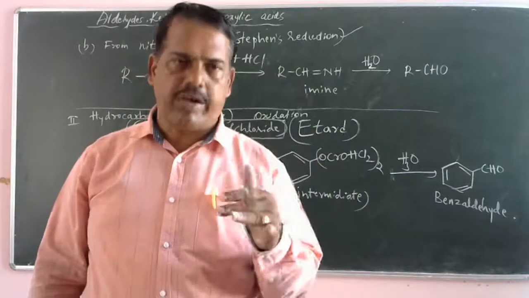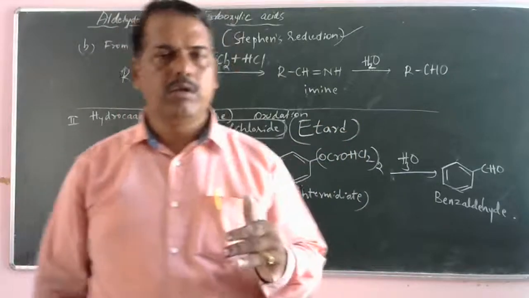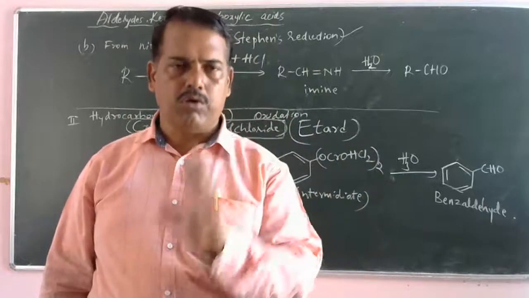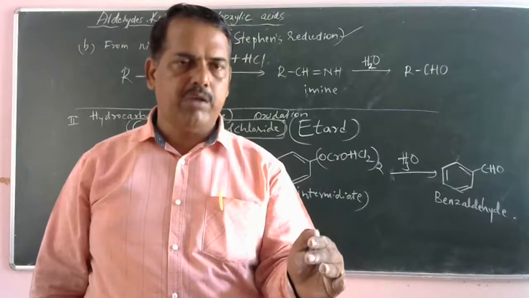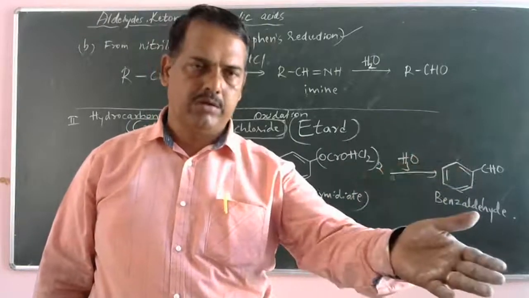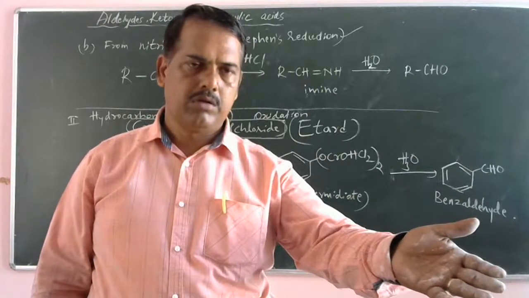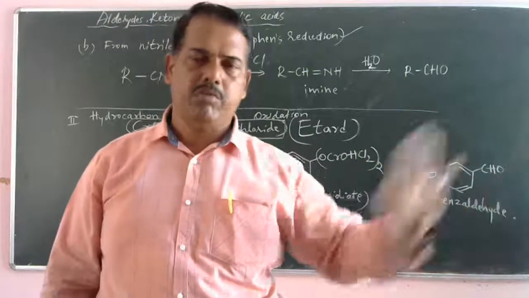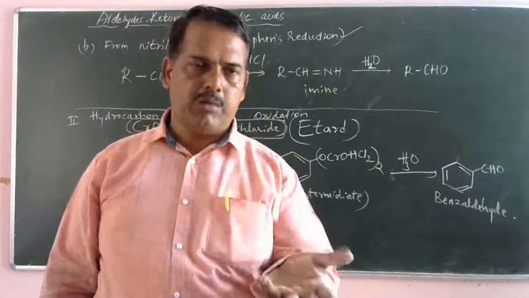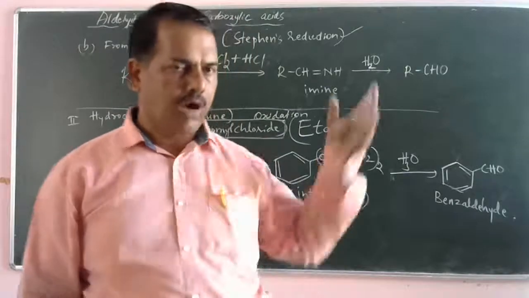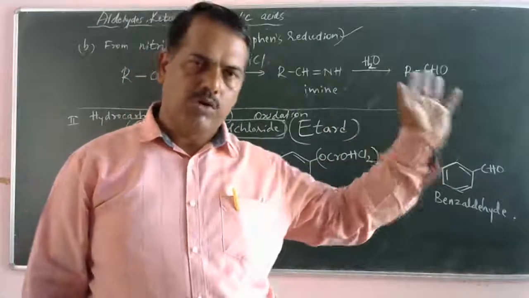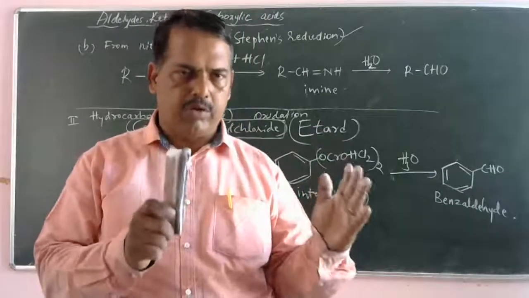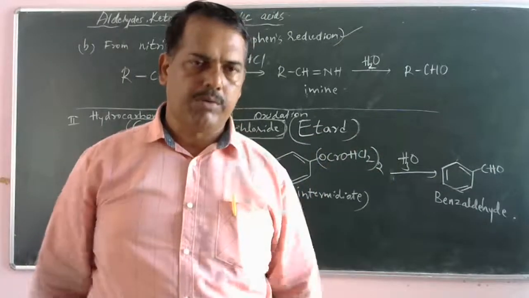So just understand, when an aromatic hydrocarbon, particularly toluene, is oxidized in the presence of chromyl chloride, and finally on acid hydrolysis, benzaldehyde is obtained. An intermediate compound is formed, OCrOHCl2, which is called a chromyl chloride intermediate compound.